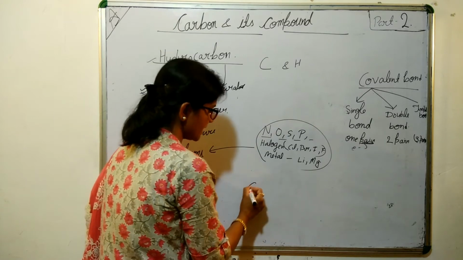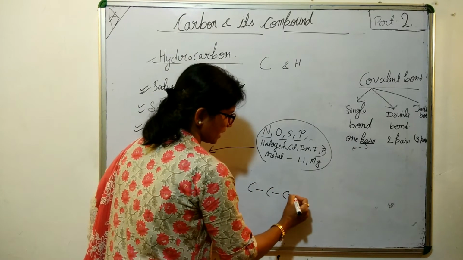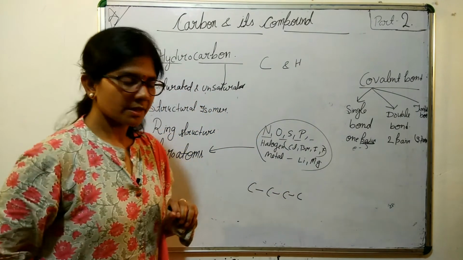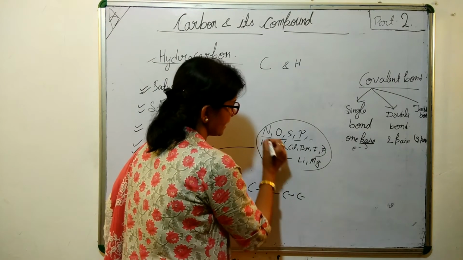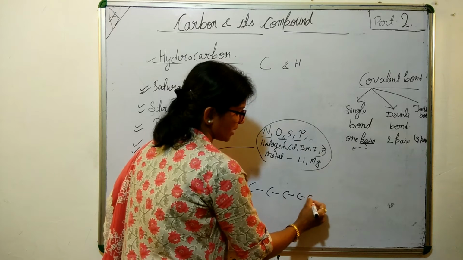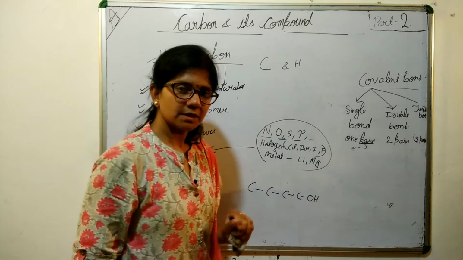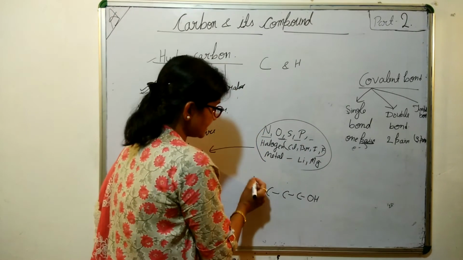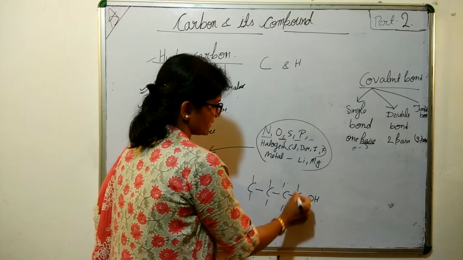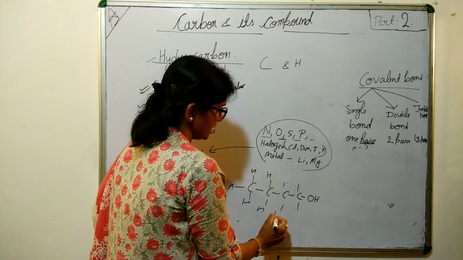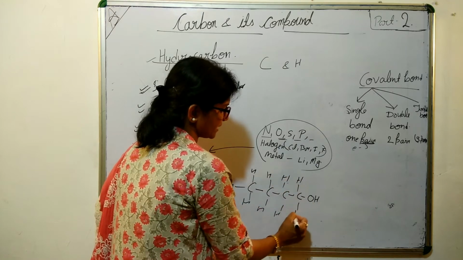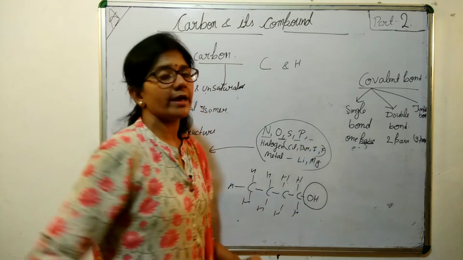Now let's see, suppose it is your carbon, and it gets replaced by an OH, hydroxyl group, and then the rest is satisfied with hydrogen, but one hydrogen is replaced by the OH.